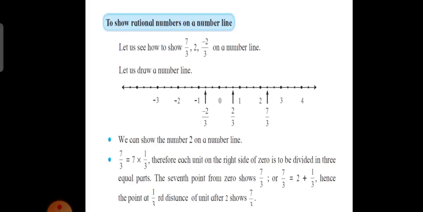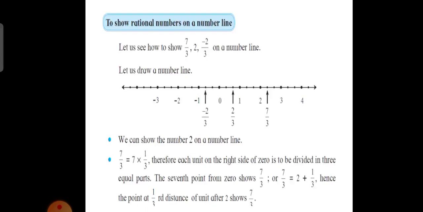Now how to show rational numbers on a number line? We have represented natural numbers 1, 2, 3, 4, counting numbers, on a number line. Similarly, we can also show rational numbers on a number line. For example, let us see how to show 7 upon 3 and minus 2 upon 3 on a number line.